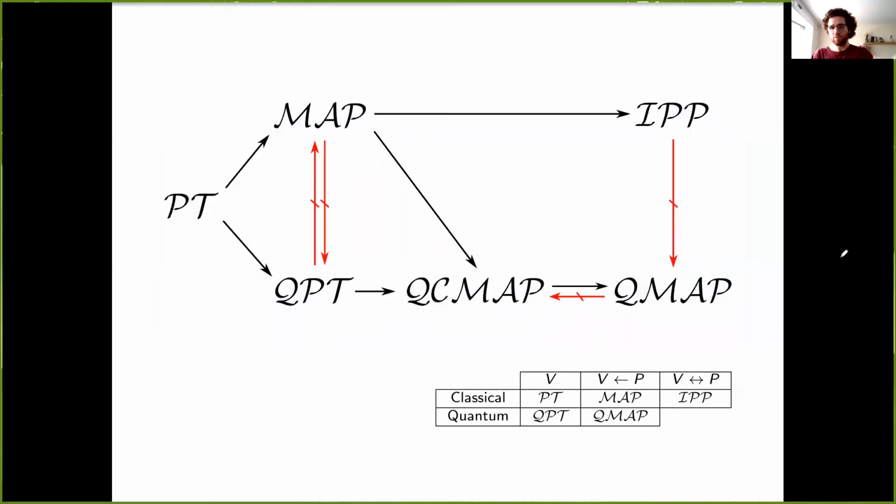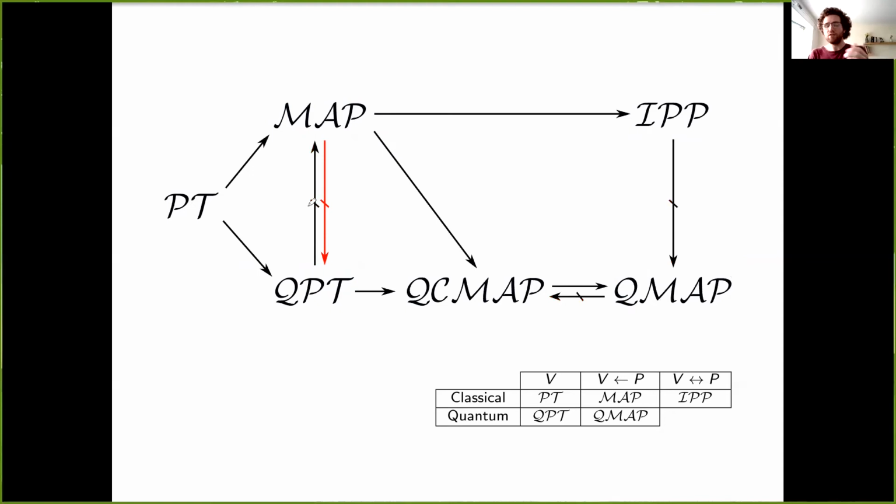Okay, so this is all summarized by this diagram, which again, I encourage you to pause and take a look at if you'd like. But let me remark that, in fact, we prove something that is slightly stronger than the first statement. We don't only prove that QMAPs are stronger than both MAPs and quantum property testers, we actually show that MAPs and quantum property testers are incomparable. So this downward arrow says that there are properties that are easily testable classically with a proof, but hard to test quantumly without a proof. And the upward facing arrow says that there are properties that are easily testable without a proof quantumly, but are hard to test classically even with a proof.